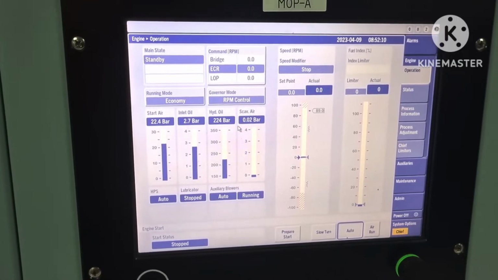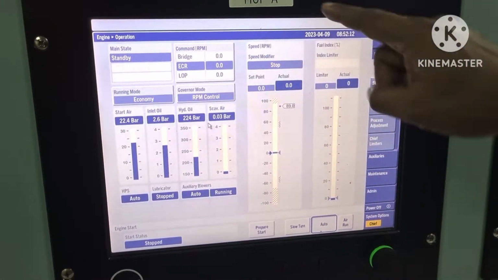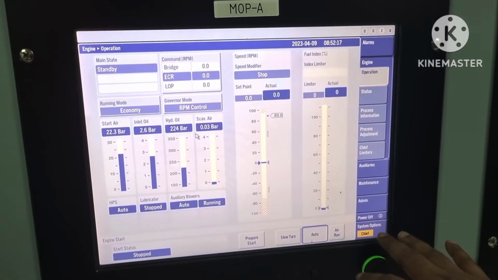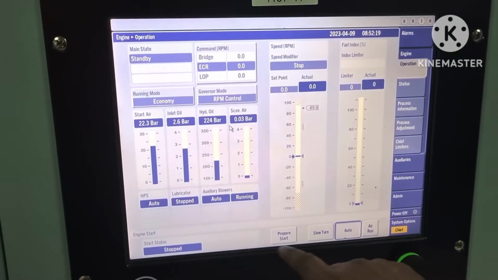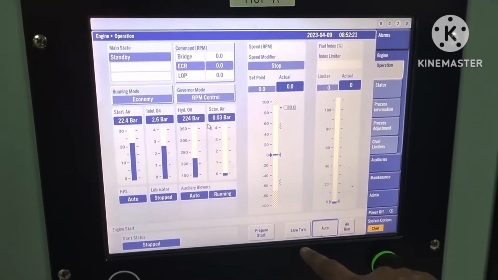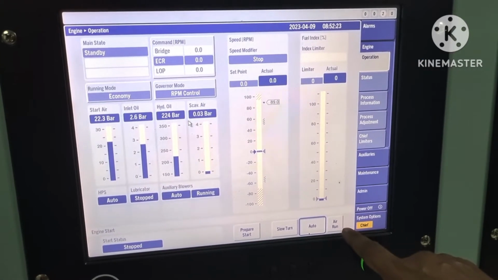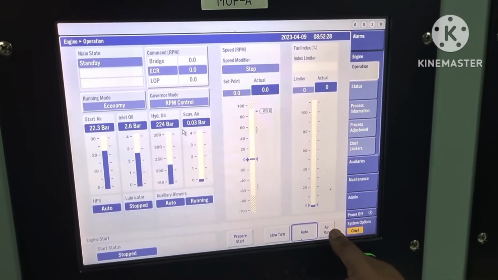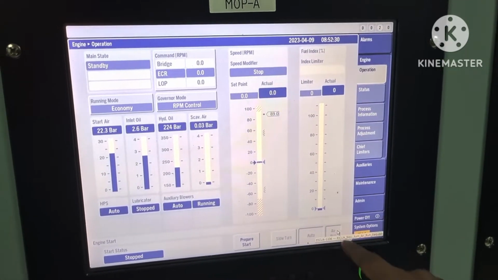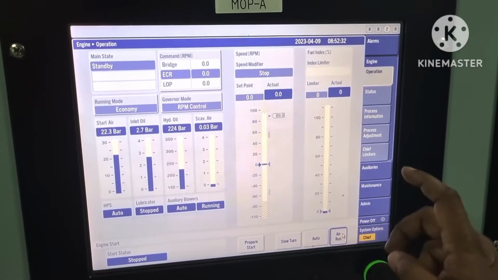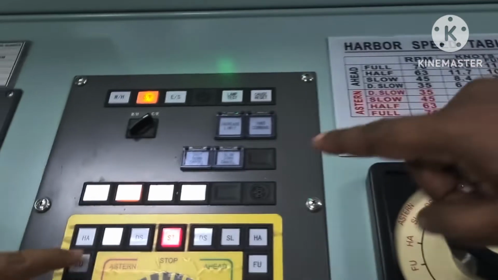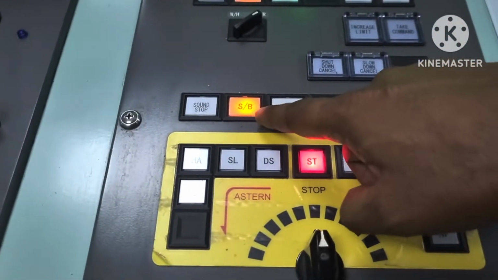Indicator cock is already open on MOP A. Now system option is in chip. So here we can find prepare, start, slow down, auto and air run. Now we want to blow through the engine. So I have to press air run first, and after, we have to make sure the engine is in standby mode.